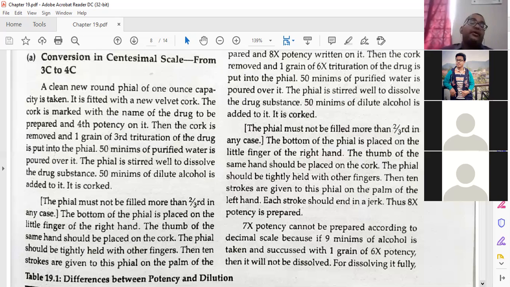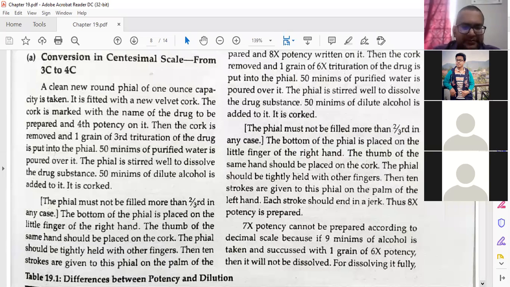Now you will ask where is the 7x potency. We will learn later on. Because here we have taken 50 minims of purified water and 50 minims of dilute alcohol, 50 and 50 make 100. So what is the drug strength in this preparation? If you make 8x from 6x, what is the drug strength? Can you tell, Neha?